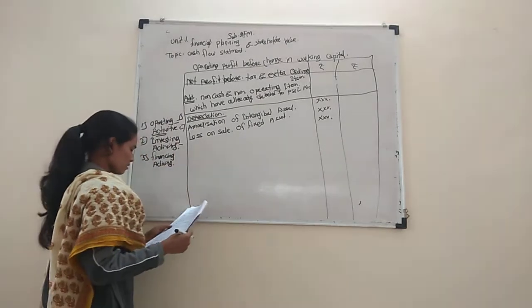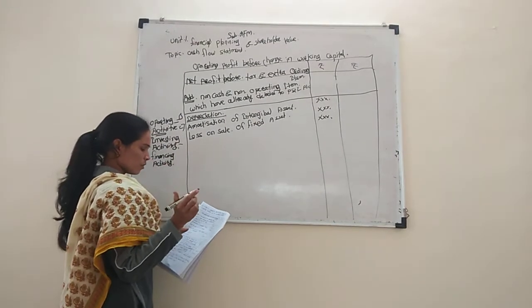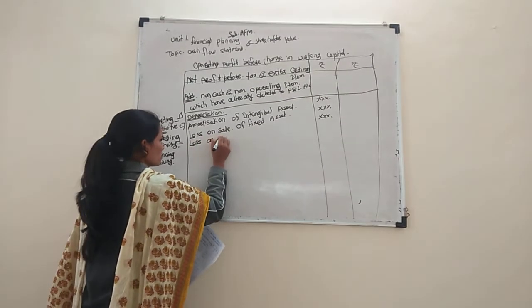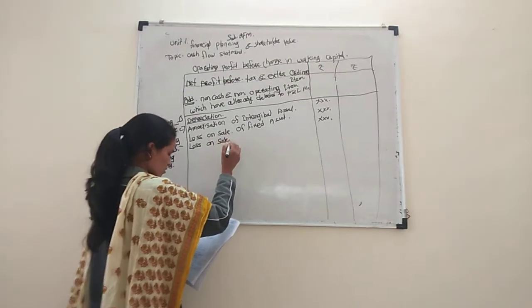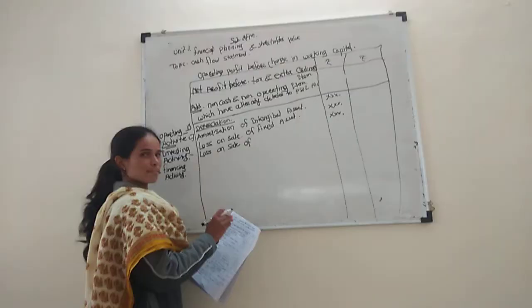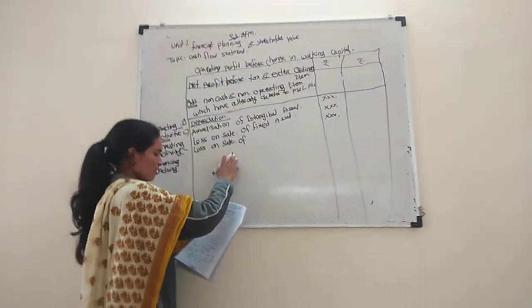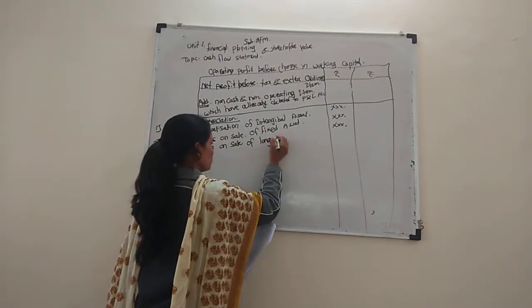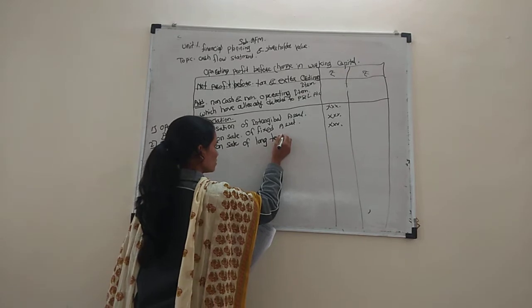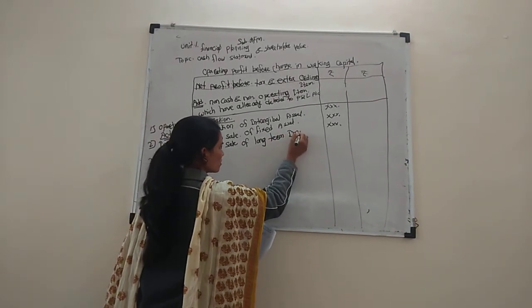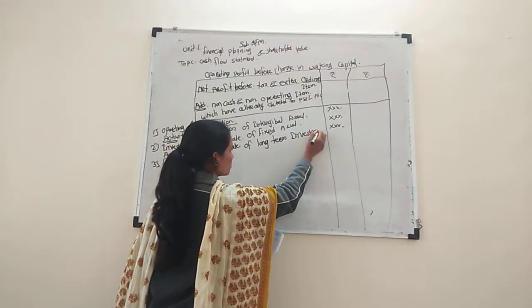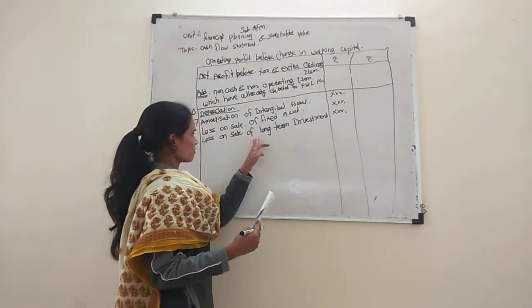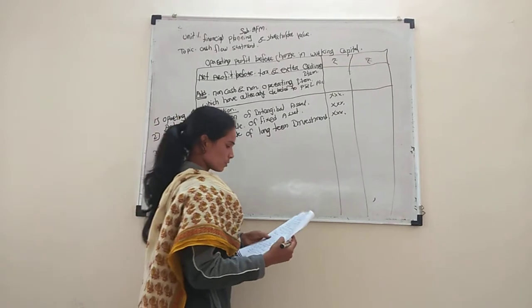And next one is loss on sale of long-term investment. Long-term investment means a five-year investment.